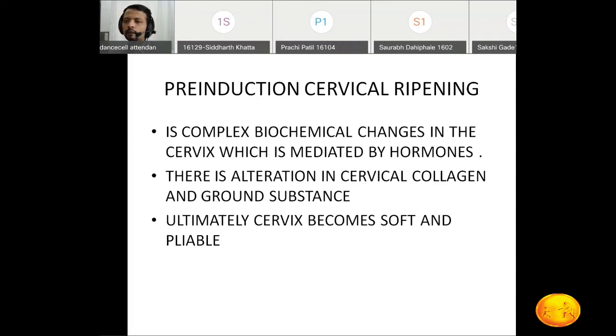That is called ripening of the cervix, and ripening of the cervix is the most important factor in the success of induction of labor. So before the induction of labor, if the cervix is not ripe, then what are we going to do? We have to first ripen the cervix and then do the induction of labor. Okay.